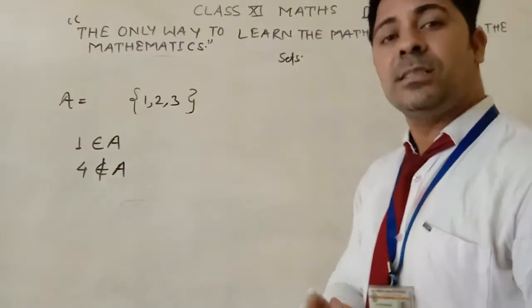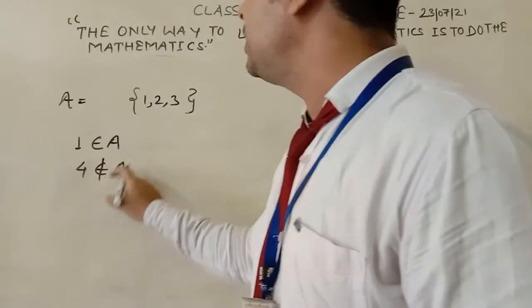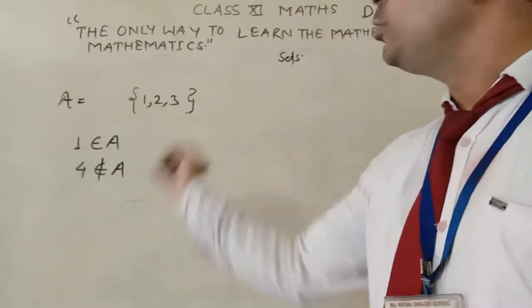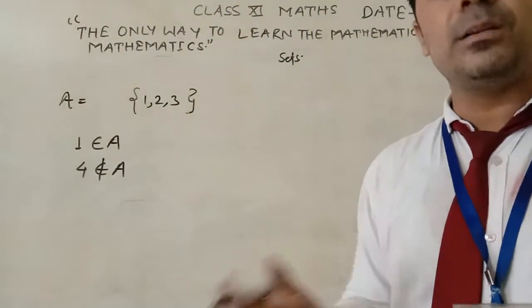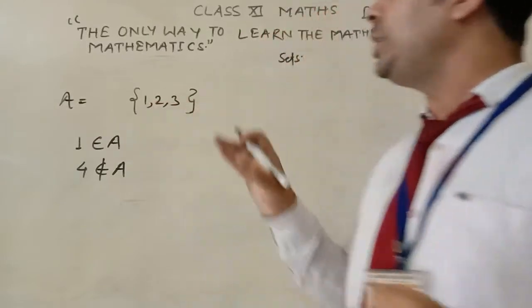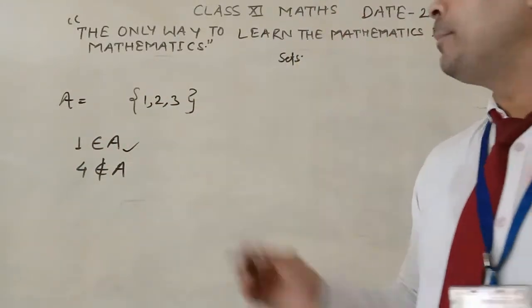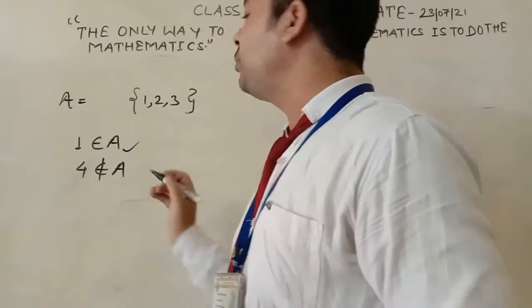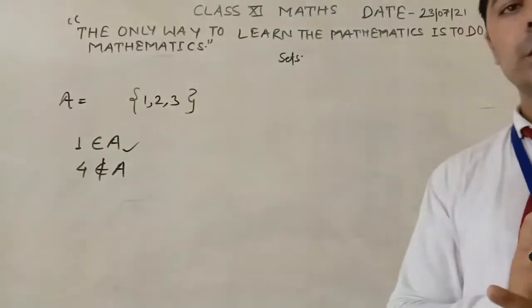If the element is not in that set, then it does not belong. This is the does-not-belong sign. Means you have to cross the belonging sign. Here, A has 1, 2, 3. 1 belongs to A, but 4 does not belong to A. This is the symbol of belonging.